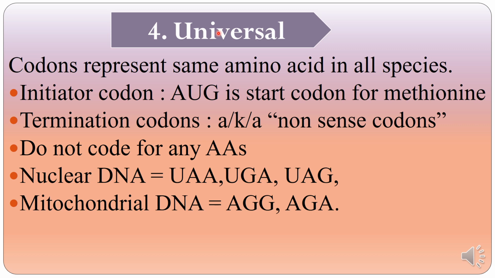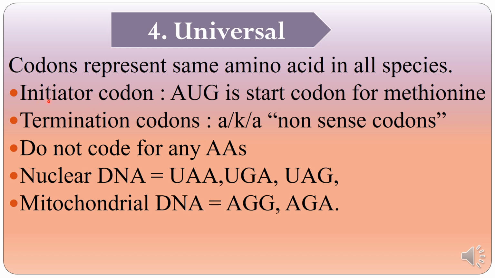Genetic code is universal. The codons represent the same amino acid in all species. The genetic code is considered to be universal because amino acids are coded by the same codons in the genetic material of all living organisms. This indicates that the genetic code has been highly conserved all along the course of evolution.